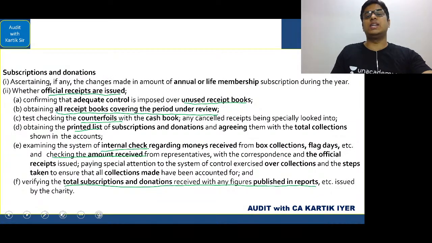So student, that is it. That completes our entire paper analysis. So ensure that you have done everything very well. Everything is comfortable.